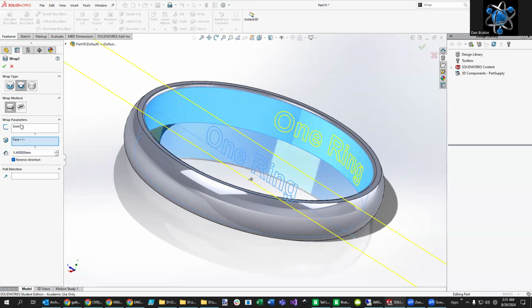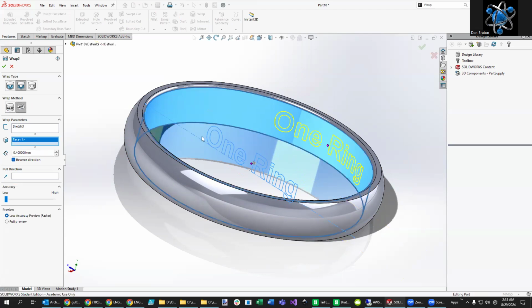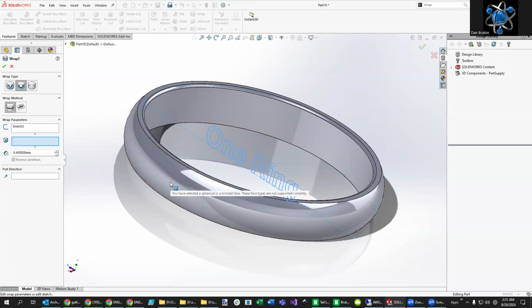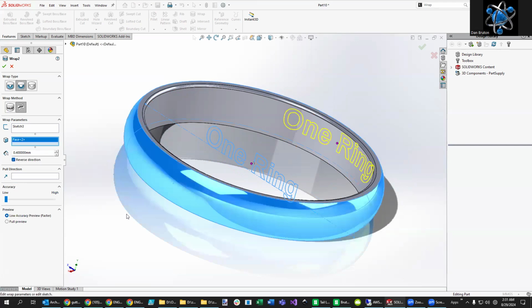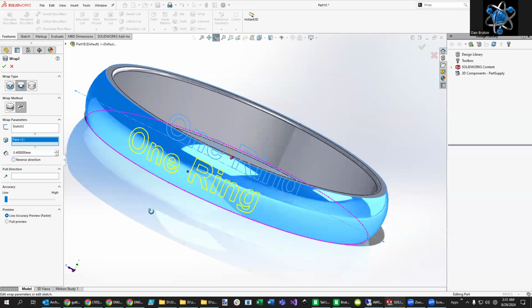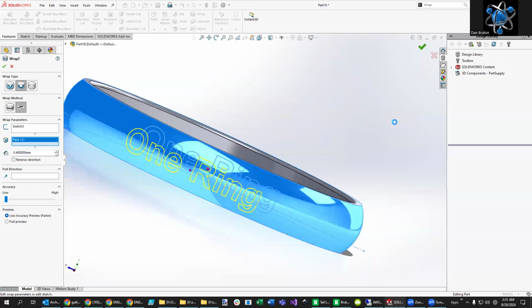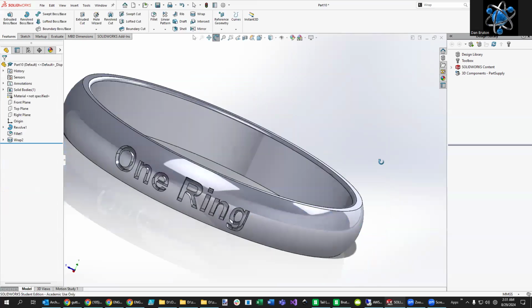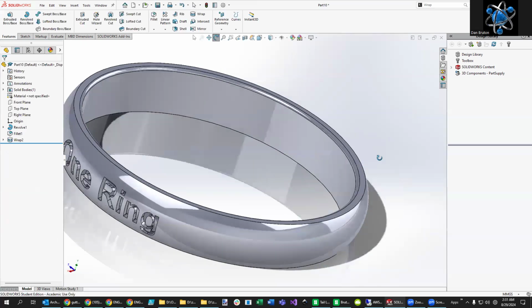So instead of wrapping around the cylinder, we want it along the surface. Let's delete this face right here because we don't want it on the inside. We want it on the outside. Now, if you leave it on this, you can't select the outside. But if you have an unusual surface, you click on that, and now you can. And we don't want it on that side there. We really want it out here on this side. Let's just click to see what it's going to do when we do that. And you see that it kind of engraved it into the surface.